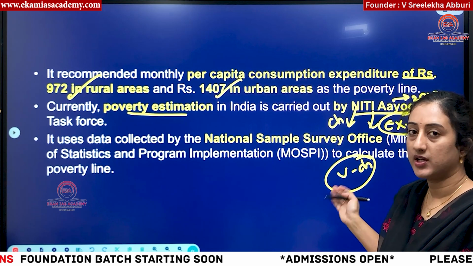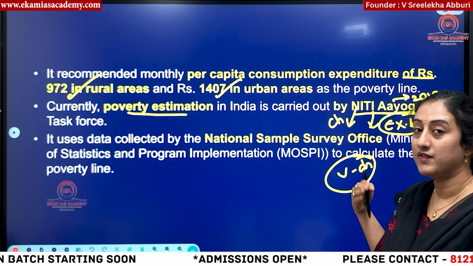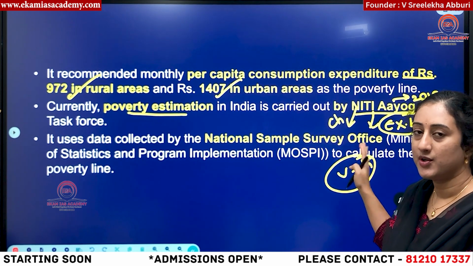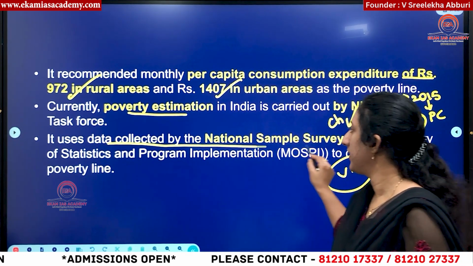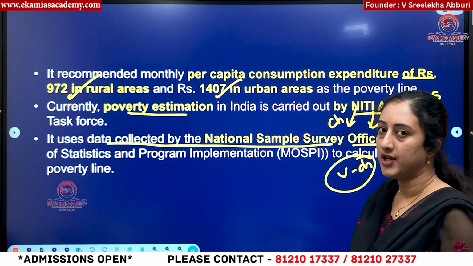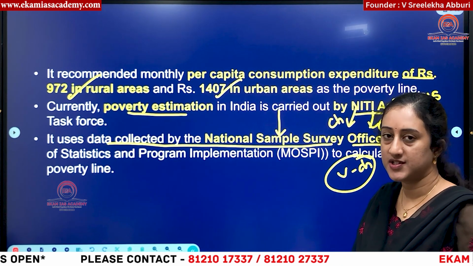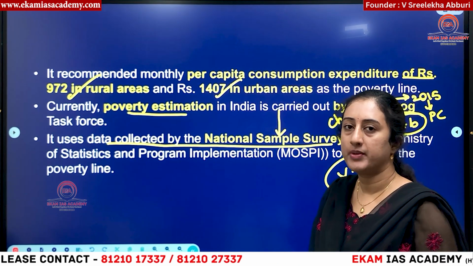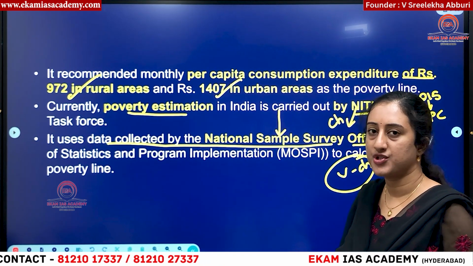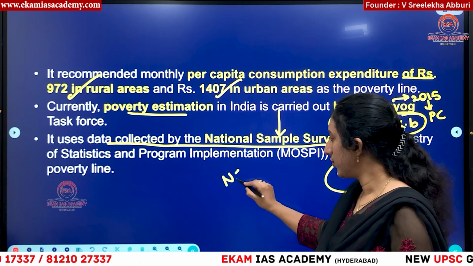Recently, Arvind Panagaria, the first vice chairman, has become a member of one of the bodies. In which particular thing did he become a member? You answer in the comment section. So then it uses data collected by the National Sample Survey Office. Niti Aayog task force is relying on this particular organization's data related to poverty estimation, and it is releasing who are below the poverty line and how much of the population is under poverty.